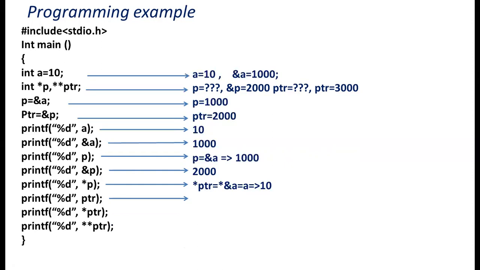printf. What is the value of ptr? ptr means the address of p. What is the address of p? That is 2000. It will display 2000.